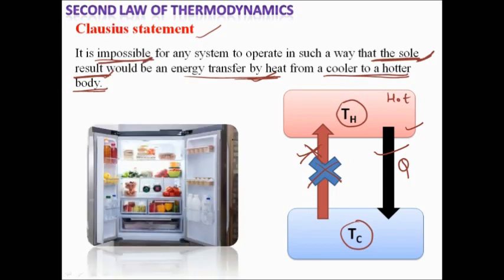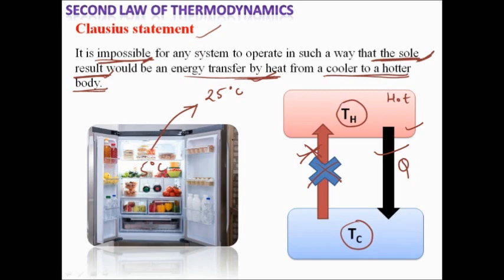Let's understand with the help of a refrigerator. What happens in a refrigerator? The items inside the refrigerator are at a lower temperature than the surroundings. For example, this is at 5 degrees Celsius and the outside temperature is 25 degrees Celsius. What the refrigerator does is take heat from the low temperature body and reject heat to the high temperature surrounding.